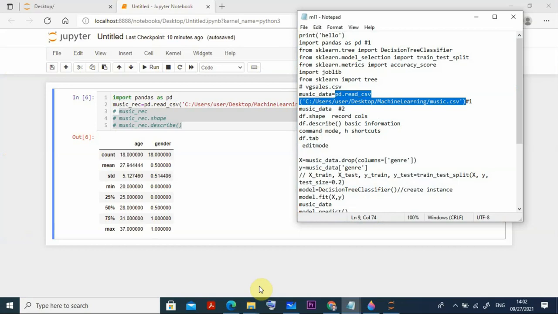We have two types of modes. I told you about them. The first one is command mode, and the second one is edit mode.